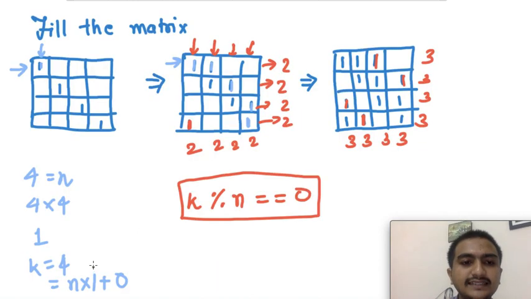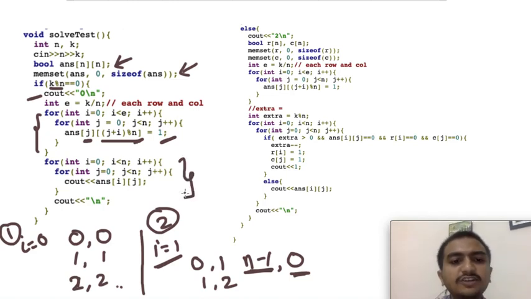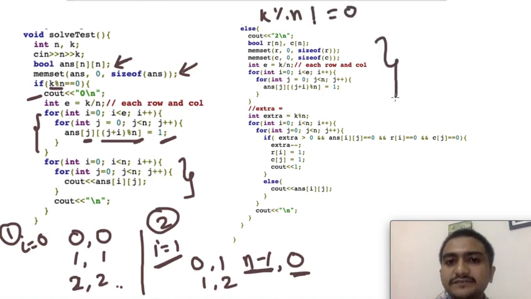So if you see in this case, when I got j equal to n minus 1, I should get i equal to 0. So this code is just filling the ones in cyclic order on the diagonal elements, and then I am just outputting the answer. Okay, so what is the other case when k mod n is not equal to 0? Then firstly I am filling the even ones, the common ones, with the same code, with e equal to k by n, for cyclic order.